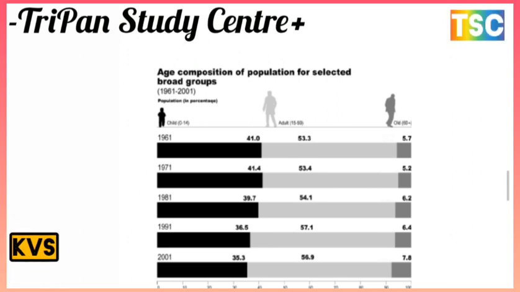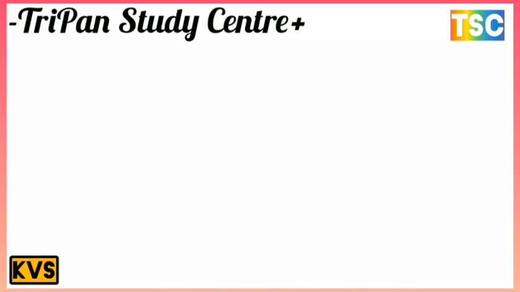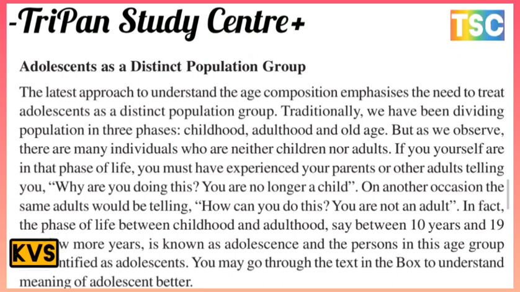The next point here: adolescents as a distinct population group. The latest approach to understanding age composition emphasizes the need to treat adolescents as a distinct population group. Traditionally, we have divided the population into three phases: childhood, adulthood, and old age.